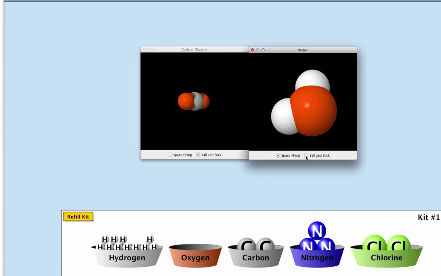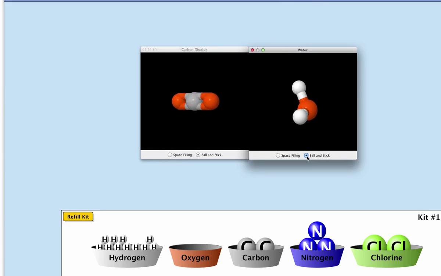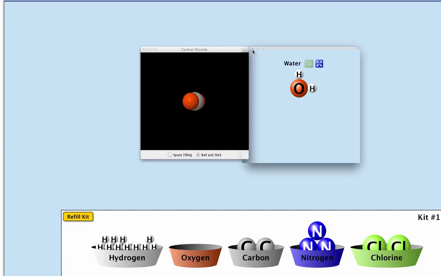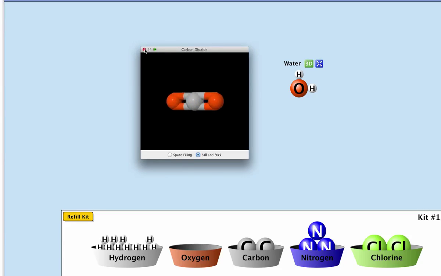And so we see these two, and let's go ahead and look at the way they're actually bonded. So we actually see carbon in the middle here bonded to oxygen with double bars. So there's some sort of a double bond there. And then in water, of course we know this molecule, we see oxygen bonded to the 2 hydrogens in a single bar, or a single bond. So let's just take a look at what happens when we put these together.